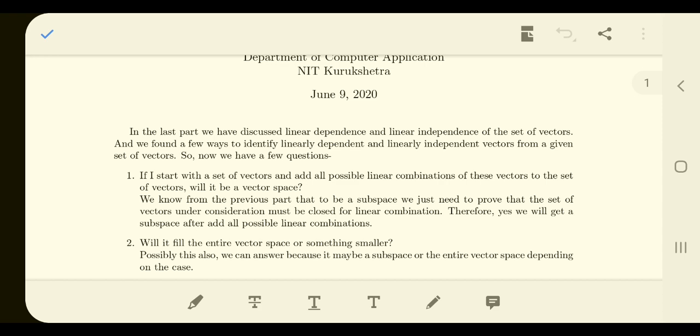Because if you are talking about a subspace, the bigger space is already a vector space, you know that. So the other properties get inherited, but the thing that we need to prove is whether it is closed over linear combination or not. If we add all the possible linear combinations, it will definitely be closed, and hence we can say that at least it will make a subspace. If not the entire vector space, it may be a subspace. So we can answer that.